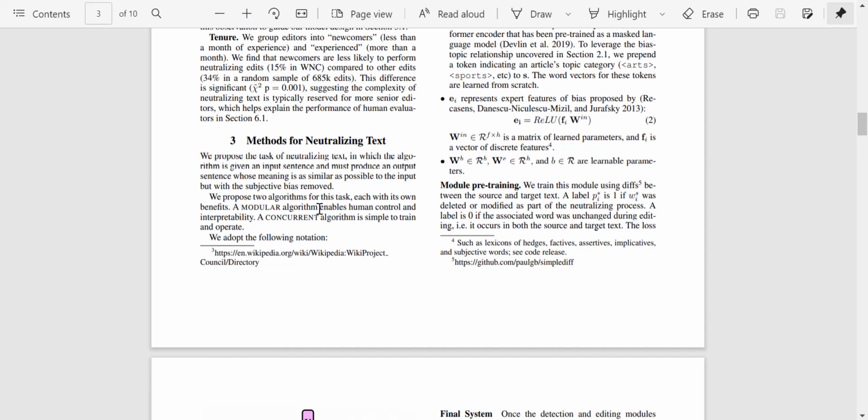So methods for neutralizing text. We propose a task of neutralizing text in which the algorithm is given an input sentence and produces an output sentence whose meaning is as similar to the original text as possible, but the subjective bias is removed. So they use a modular algorithm which enables human control and interpretability, and a concurrent algorithm is used to train and operate. Each of these has its own pros and cons.